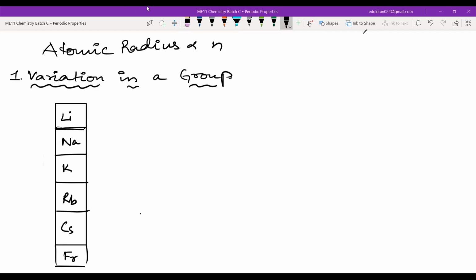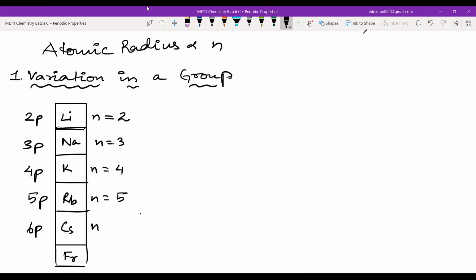That means lithium is in the second period. n is equal to how much? n will be equal to 2. In the 3rd period, n is equal to 3. In the 4th, n is equal to 4. In the 5th, n is equal to 5. In the 6th, n is equal to 6. And in the 7th period, n is equal to how much? 7.